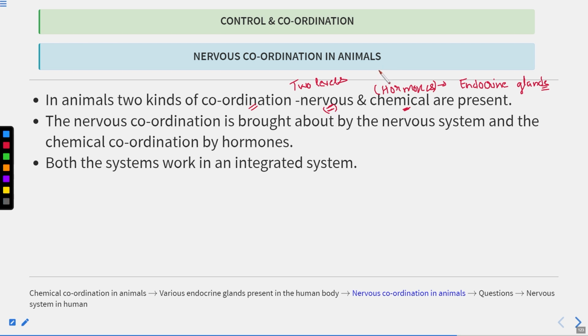Now if we talk about nervous coordination, it is brought about by the nervous system, and the chemical coordination is by the hormones. Both systems work in an integrated manner. The nervous as well as the endocrine system work in an integrated manner. Clear?